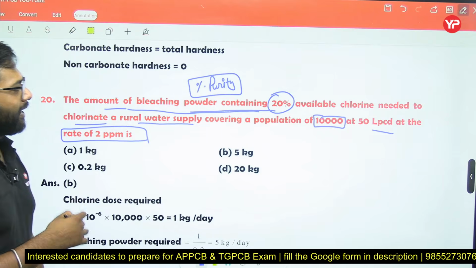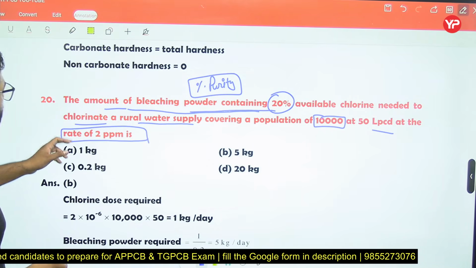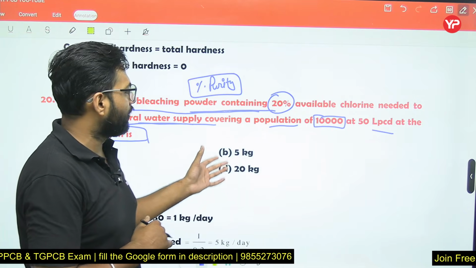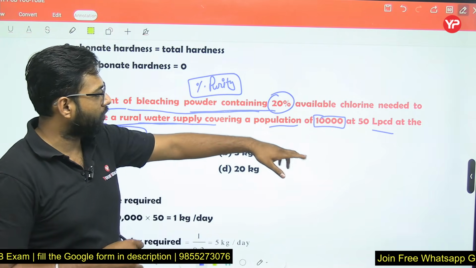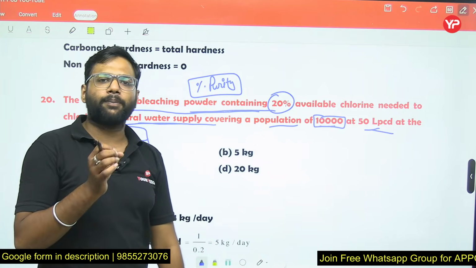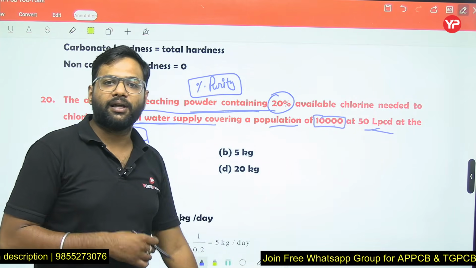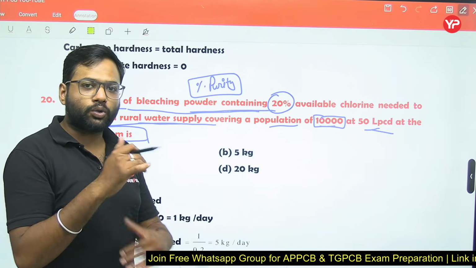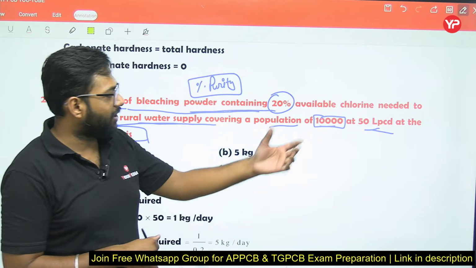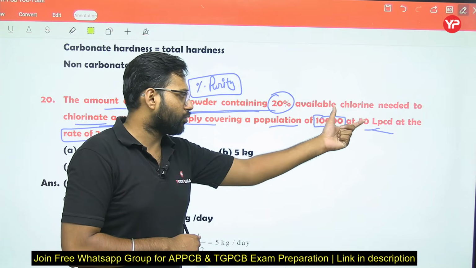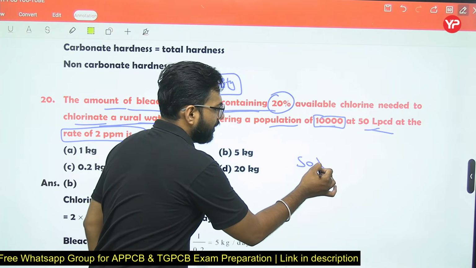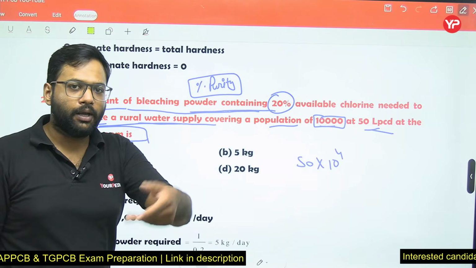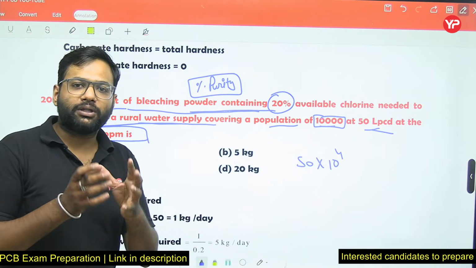It is 20% available chlorine, and it is needed to chlorinate a rural water supply covering a population. So we are supplying water to a community with a population of 10,000, and the water demand per capita is 50 liters. That means on average 50 liters of water is required by a single person. So the total water required by the community is 50 multiplied by the population of 10,000, that is 50 multiplied by 10 raised to the power 4. This amount of water we have to treat.